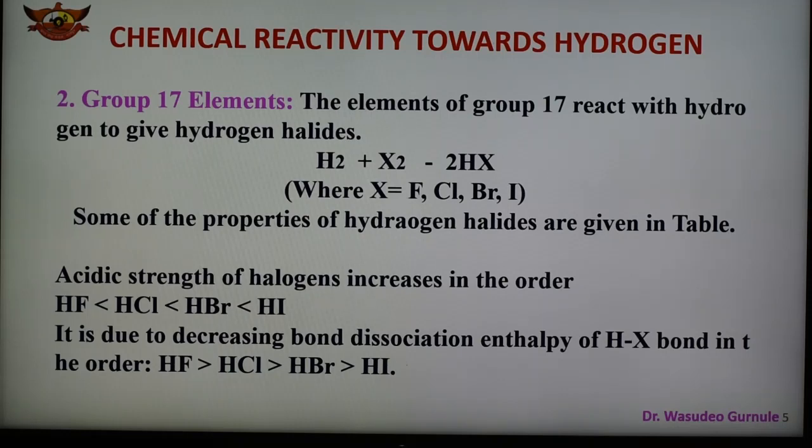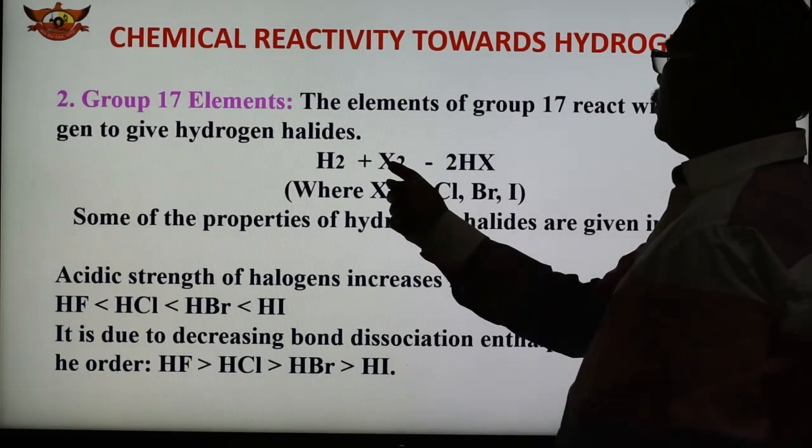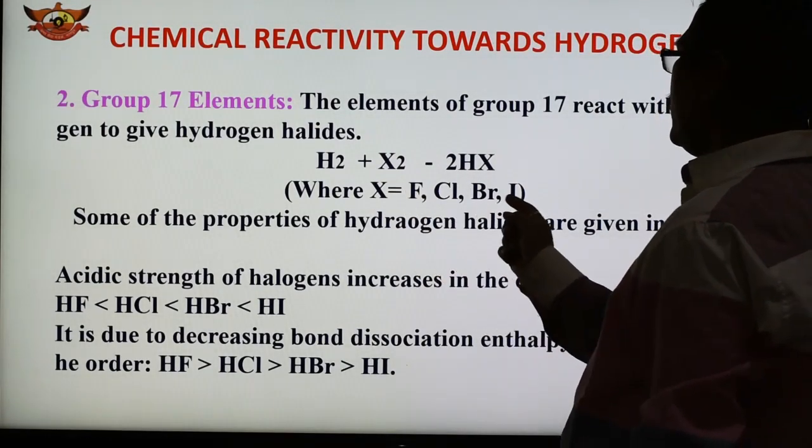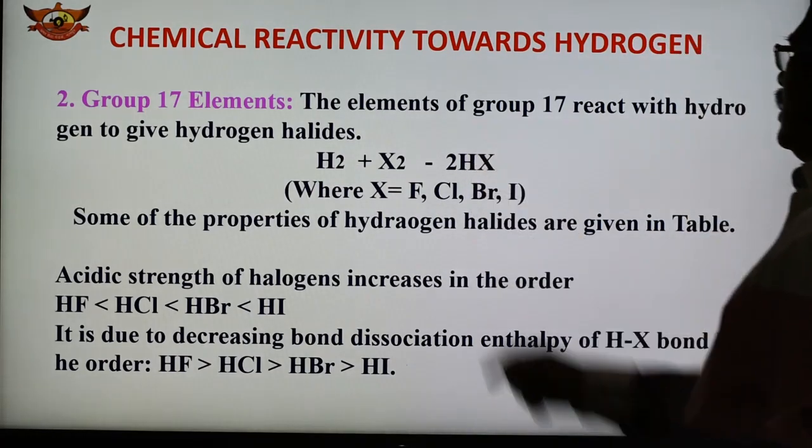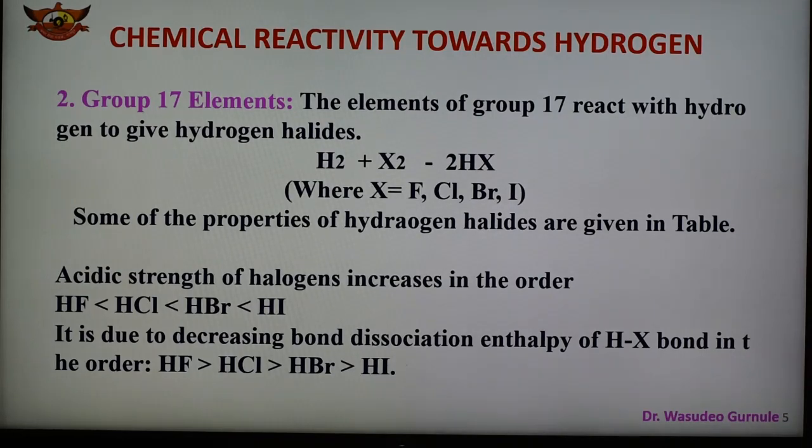And now group number 17, that is the halogen family, also forms different types of hydrides. Here halogens combine with hydrogen, as shown, to form hydrides. So this is the halogen. X means halogen: fluorine, chlorine, bromine, iodine, and it reacts with hydrogen forming halides. So HX is the general formula, where X is fluorine, chlorine, bromine, iodine, and some characteristics of these hydrides of group 17 are being shown here.